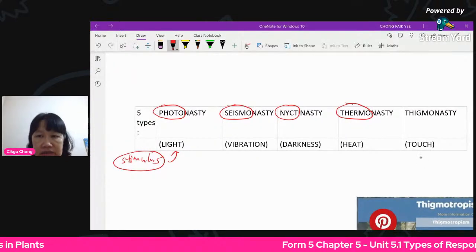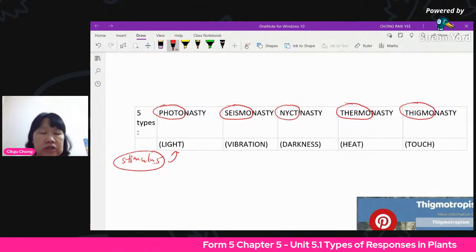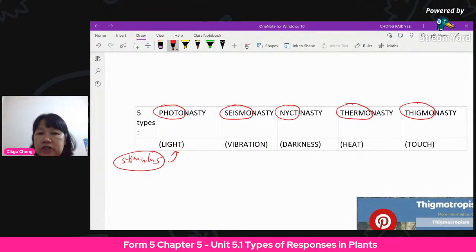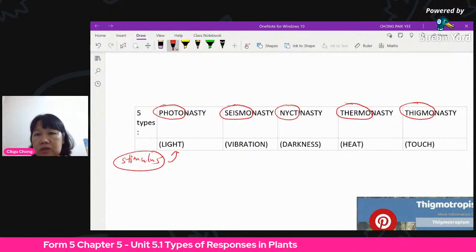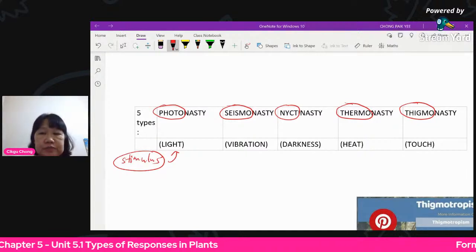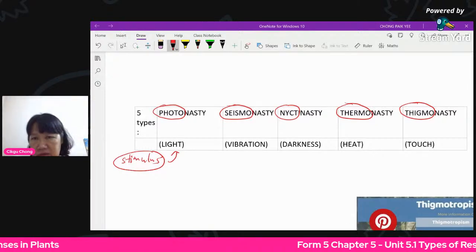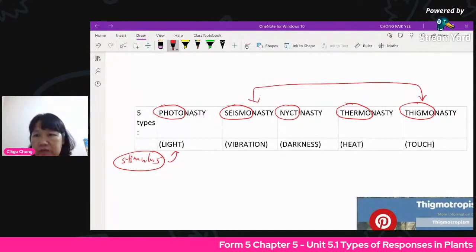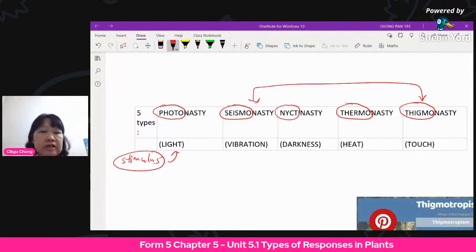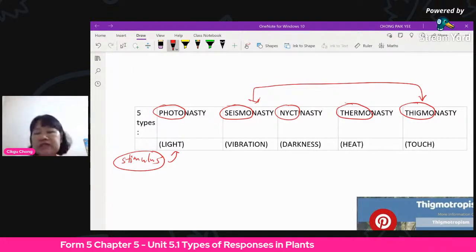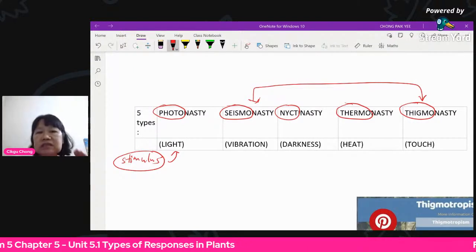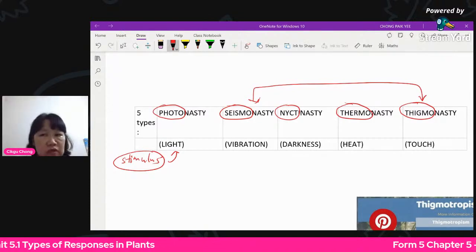And lastly, thigmo. Now in your textbook, it's written there as vibration. So actually vibration is seismo. So thigmo is more of a touch. Now, the two are very similar. I've gone to the internet to check the differences, and I cannot find any. I've seen many sources say that seismonasty is also equal to thigmonasty.